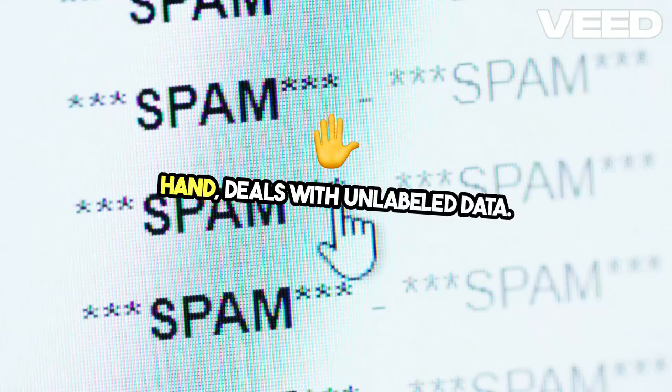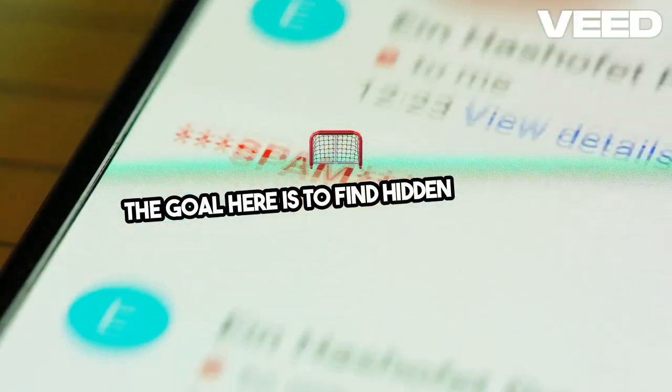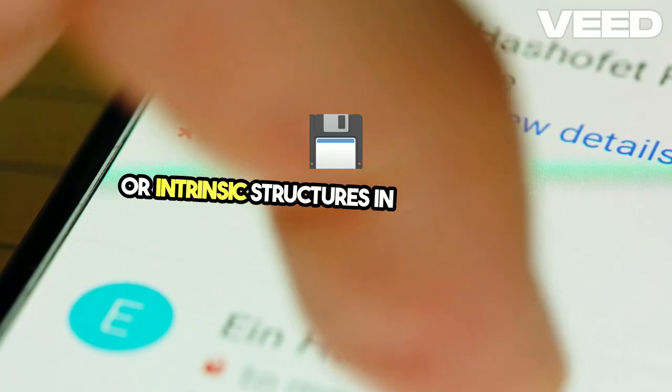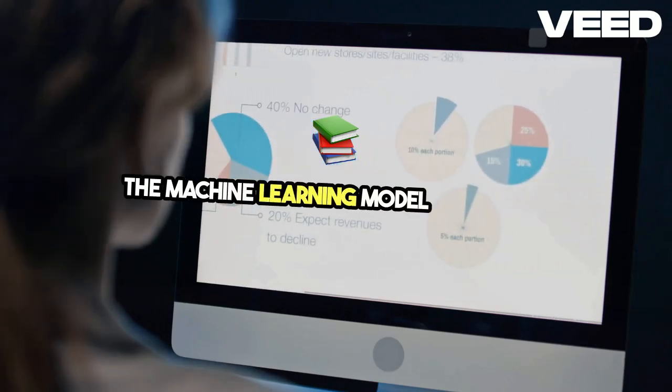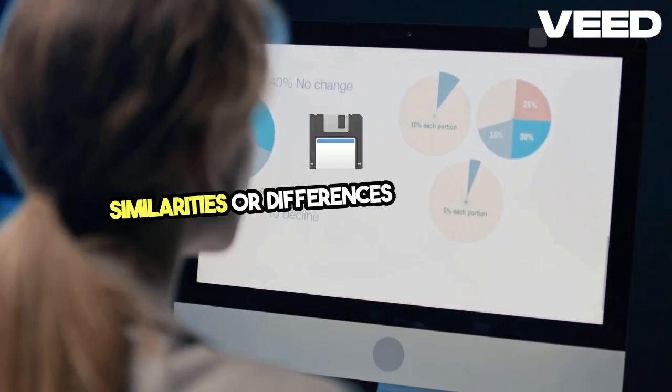Unsupervised learning, on the other hand, deals with unlabeled data. The goal here is to find hidden patterns or intrinsic structures in the input data. Since the data is not labeled, the machine learning model looks for similarities or differences within the data.